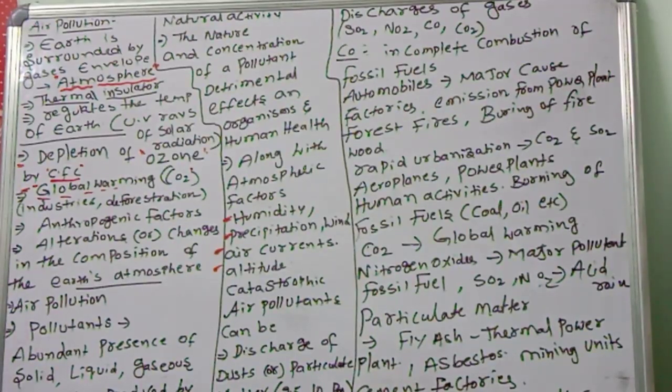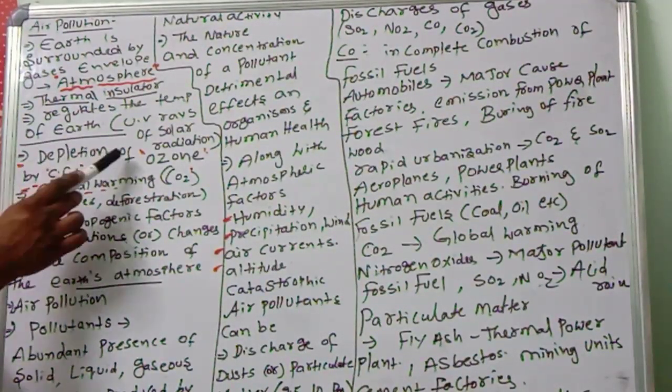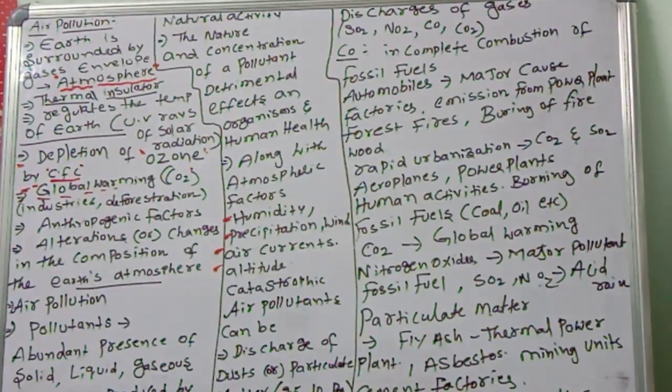How? By absorbing UV rays and harmful radiation. If there is too much, it reduces; if there is less, it absorbs. Like that, the atmosphere regulates the temperature of Earth. Depletion of ozone is very dangerous. So like that, very good.